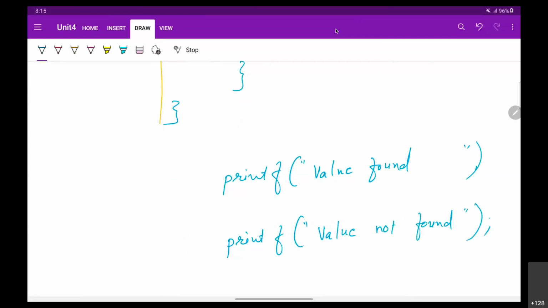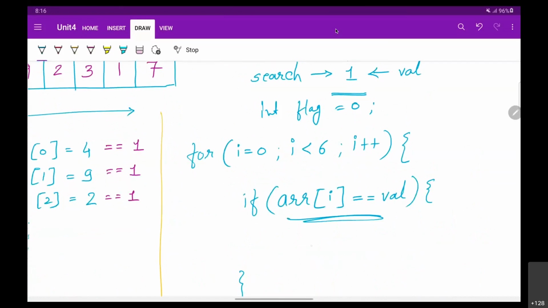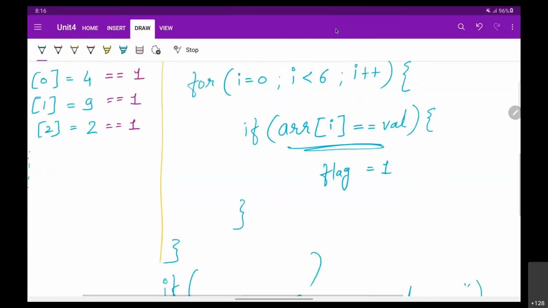लेकिन अगर यहाँ पे आप मैसेज प्रिंट कर रहे हो, then again you need to have some condition. कैसे डिसाइड करोगे फाउंड हुआ या नहीं हुआ? Anyone has? Yeah, so Nirmal is also writing, can we have a flag here? Yes, we can have a flag. So what you can do is you can have integer flag, initialize it with 0, and जैसे ही आपको ये वैल्यू मिल जाती है you can set your flag to 1.